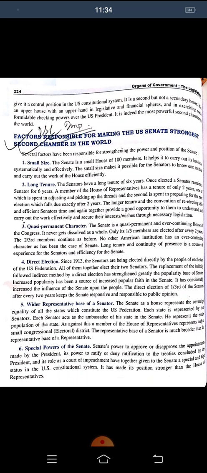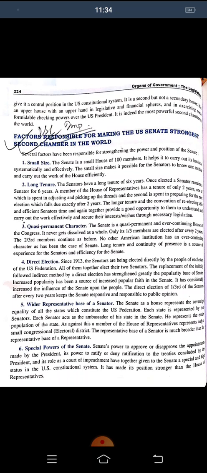Special powers of the senator. What are the special powers? The senator's power to approve or disapprove the appointments made by the president. This is the highest power they have. They can, you can say, reject or rectify the decisions made by the president. And then equal lawmaking power.